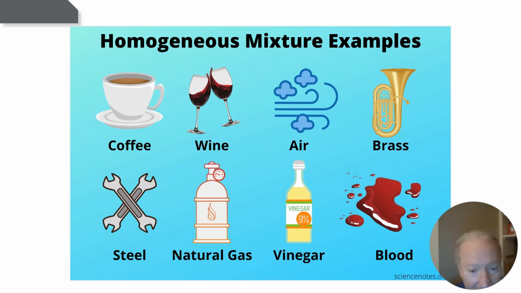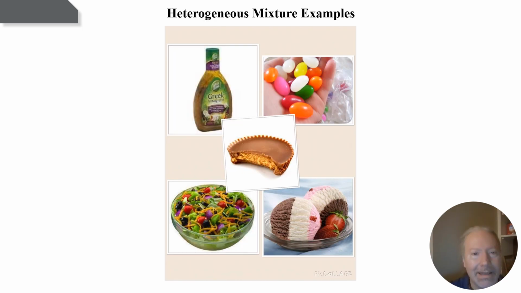It has multiple elements that may form various compounds within it. Natural gas might have different components, it might be methane and propane or whatever's in there, a mixture of different gases, but it still looks homogeneous. Vinegar has water and acid and different anions and cations maybe floating around in it. Blood has all sorts of things floating around in it. It's very much a mixture, but it looks like just a pure red substance to us, so it looks homogeneous, right? And let's move on.